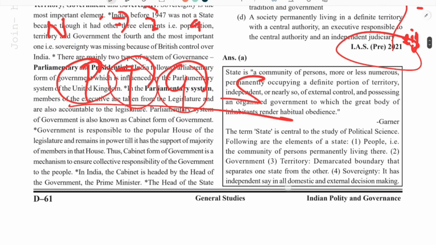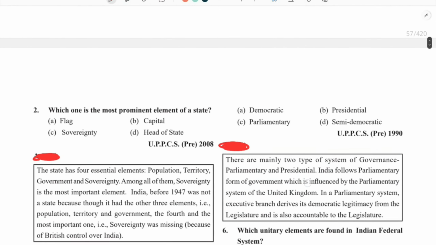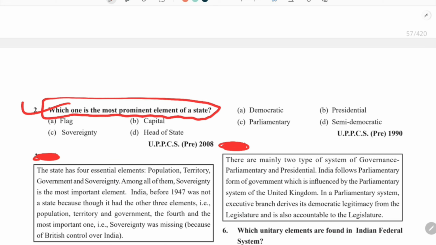So now coming to the second question, which one is the most prominent element of a state? In one go we can remember, as I told you, that there are four elements of a state: PTGS, and I told you how to remember this mnemonic. So what is the most important element? While reading all the four options we can easily guess the answer.